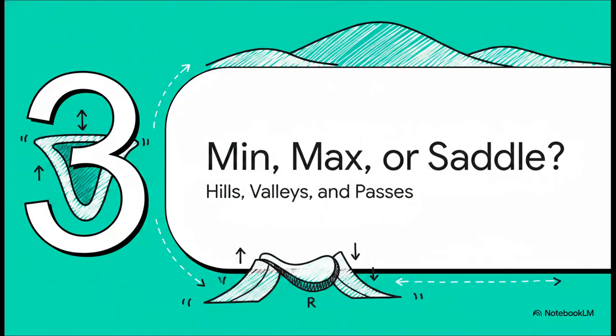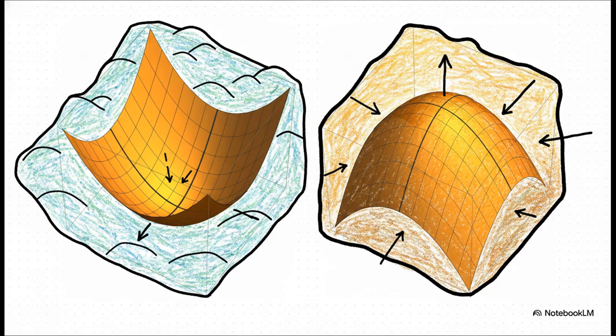Okay, but here's the plot twist. Just because you found a patch of flat ground doesn't automatically mean you're at the bottom. A stationary point is just a candidate because, well, flat ground can show up in a few different places. And you can see the challenge right here. On the left, we've got a local minimum. It's like a bowl or a valley. On the right, a local maximum, like the top of a hill. Both of them have a flat spot right in the middle. Our first test finds them both. So the big question is, how on earth do we tell them apart?